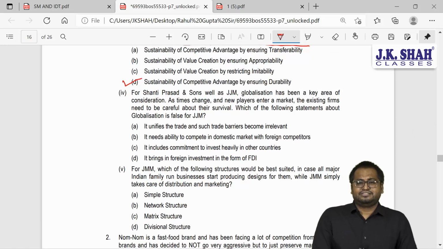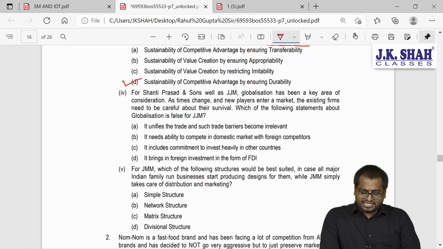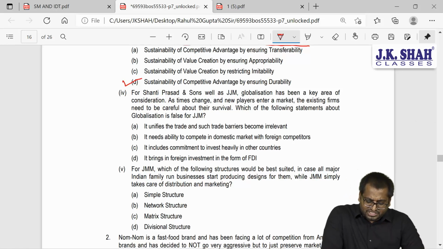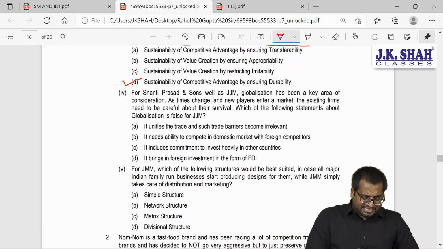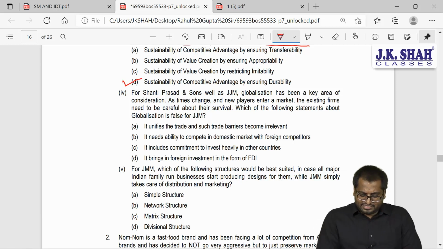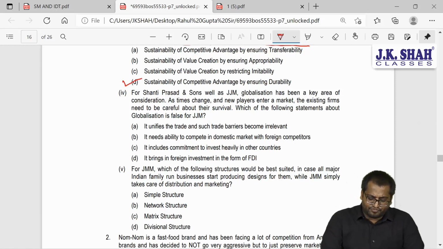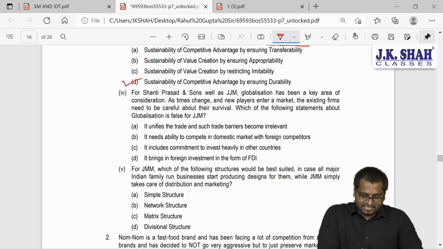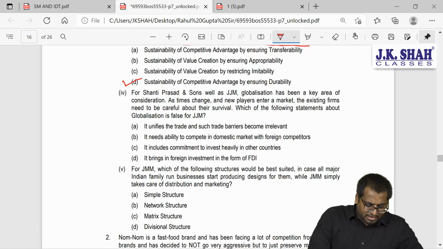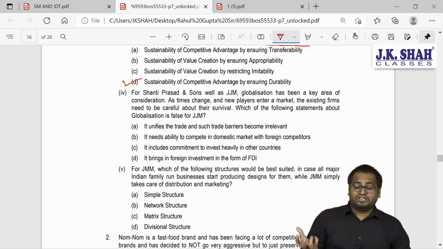Fourth question, guys. For Shanti Prasad and Sons as well as JJM, globalization has been a key area of consideration. As times change, new players enter a market and the existing firms need to be careful about their survival. Which of the following statements about globalization is false?